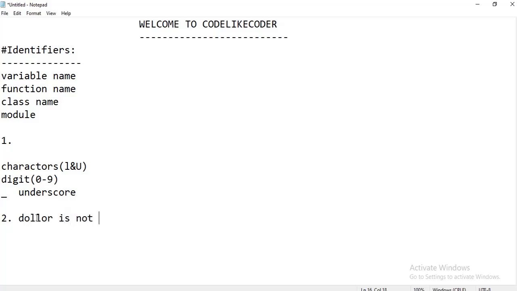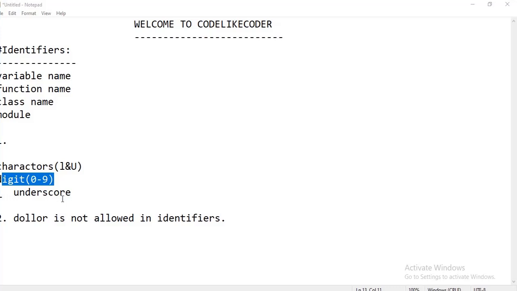Dollar is not allowed in identifiers. So here we conclude that only characters, both small and upper, digits 0 to 9, and underscore are allowed.